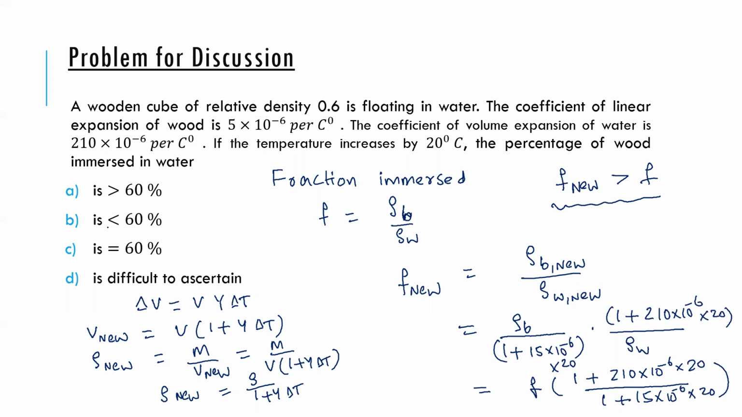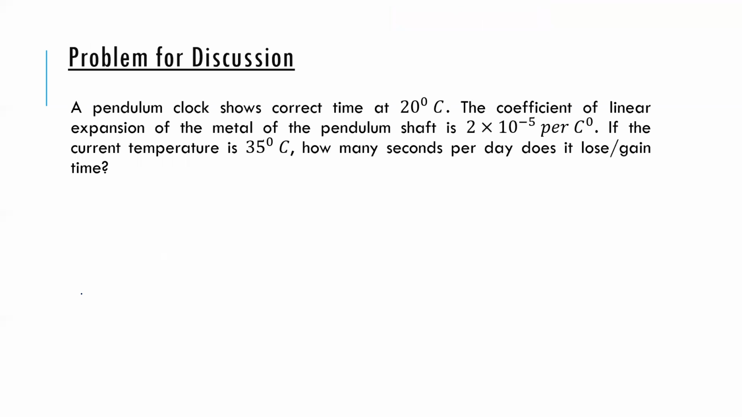immersed. And then you know this, right? If the relative density is 0.6, 60% will be immersed. Because if you put an ice cube in water, 90% of it is inside water, floating. The relative density of an ice cube is 0.9. So now here the new fraction immersed is greater than the old fraction immersed. So what should be the answer? It should be greater than 60%. You understand this? So let's move on. Okay, so try this.